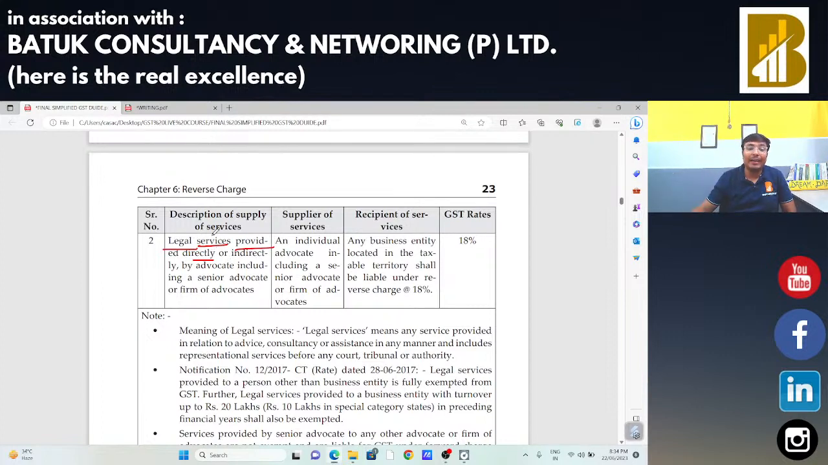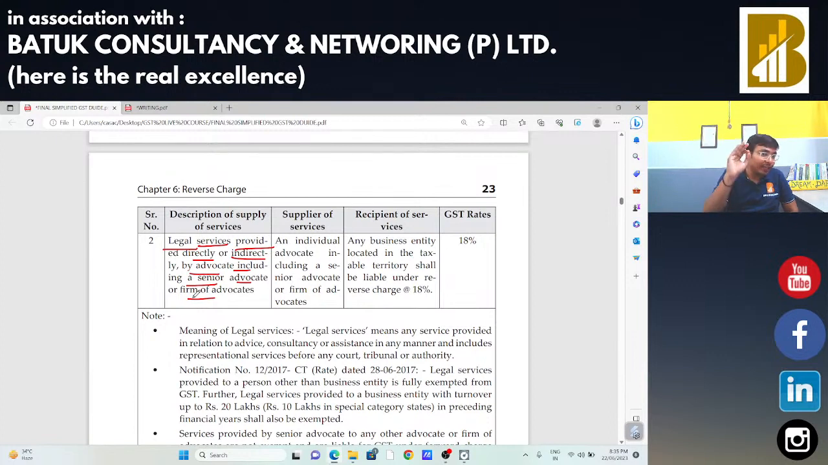Legal services provided directly or indirectly by an advocate, including senior advocate or firms of advocates. If any advocate is providing the legal services, the advocacy services, in that case, that business entity, that is the recipient of service, will be liable to make the payment of taxes under reverse charge mechanism. That advocate is not going to make any type of taxes.